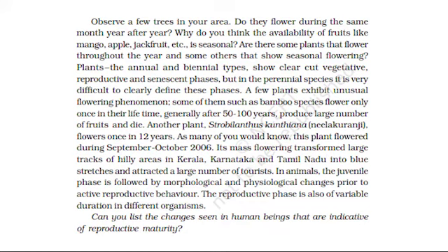Plants, the annual and biennial types, show clear-cut vegetative, reproductive and senescent phases, but in the perennial species it is very difficult to clearly define these phases. A few plants exhibit unusual flowering phenomenon. Some of them, such as bamboo species, flower only once in their lifetime, generally after 50-100 years, produce large number of fruits and die.